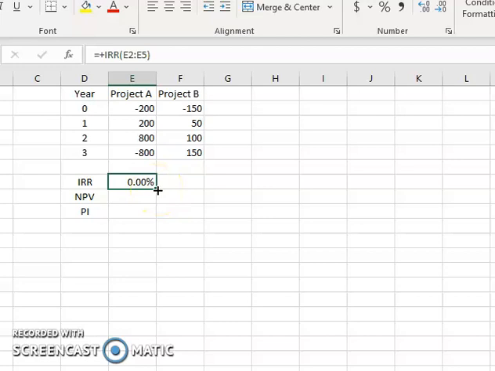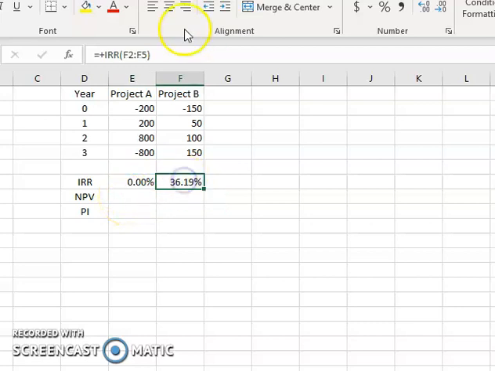What Excel seems to do is solve for the one that's the most reasonable, because the other alternative was 100%. I can drag this across over here, and I get 36.19% for the IRR here.